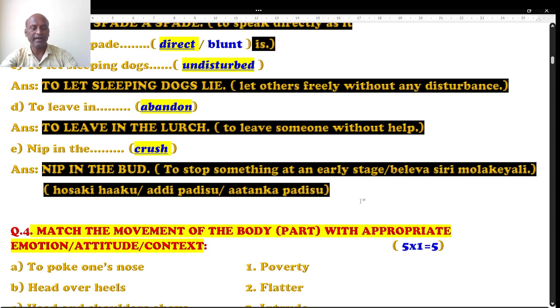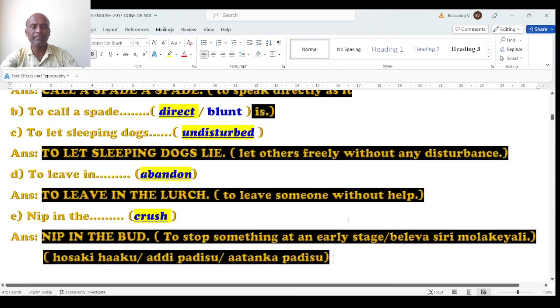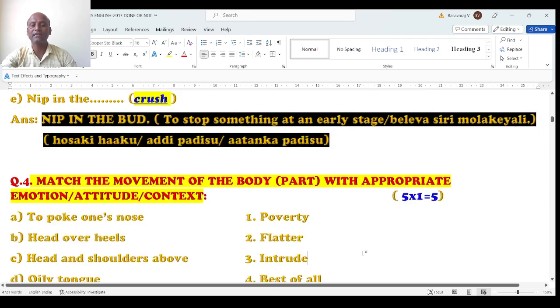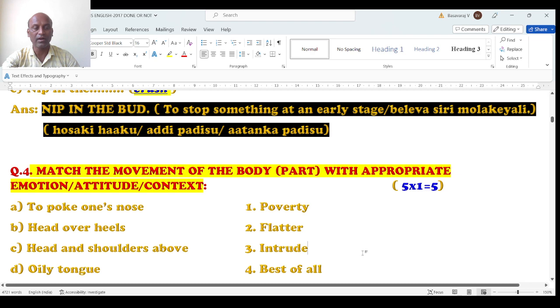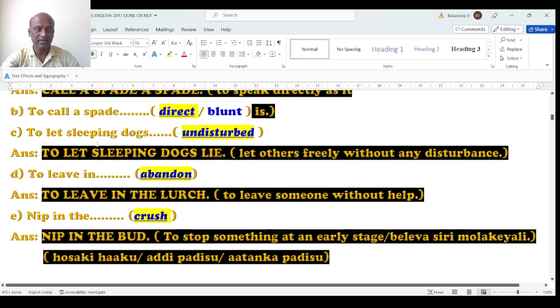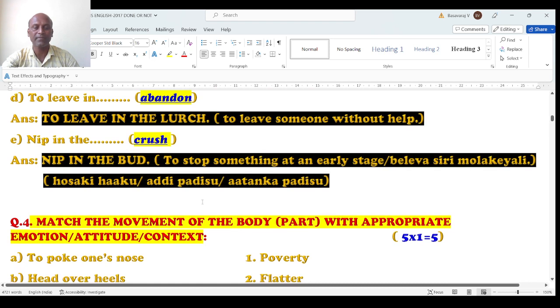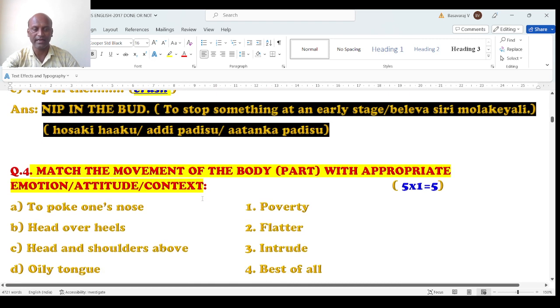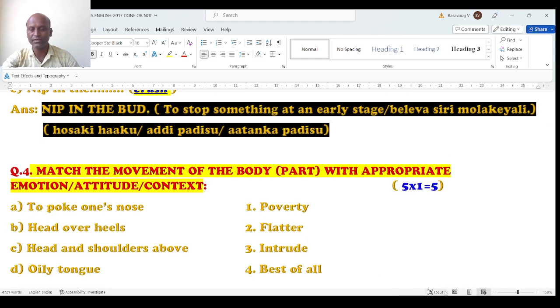Okay, so the right answer is what? Nip in the bud, nothing but crushing, means to stop something at the early stage. ಬೆಳೆಯುವ ಸಿರಿ ಮೊಳಕೆಯಲ್ಲಿ something they say. So ಹೊಸಕಿ ಹಾಕು or ಅಡ್ಡಿಪಡಿಸು, ಆತಂಕಪಡಿಸು is the right meaning. Well, move to the next question, students.